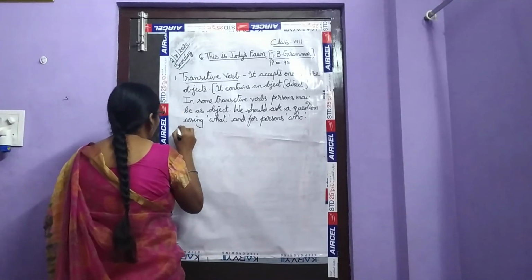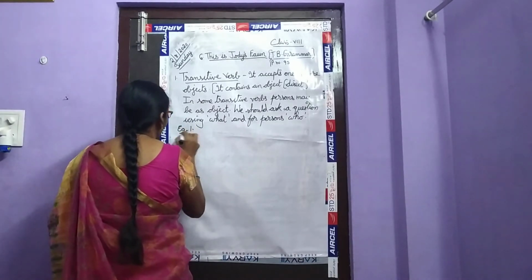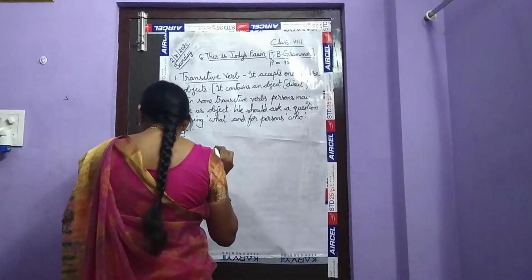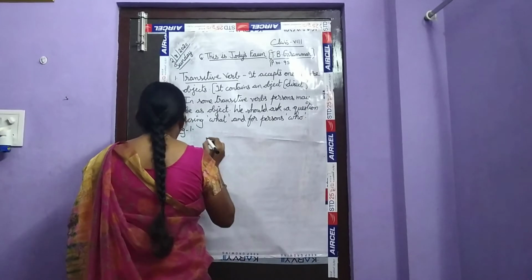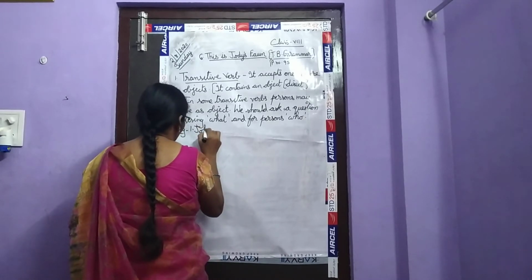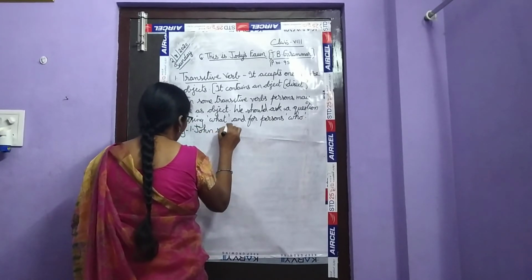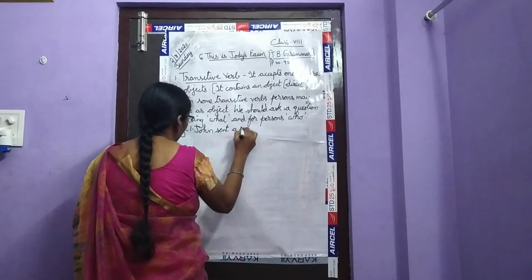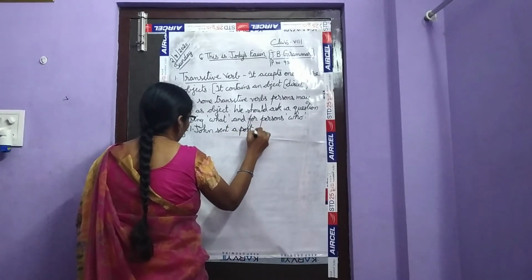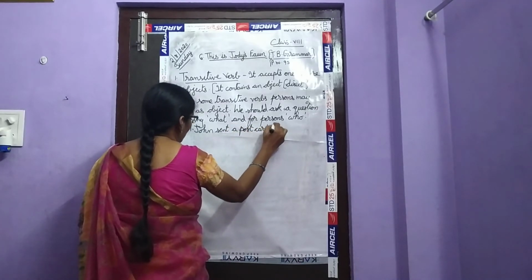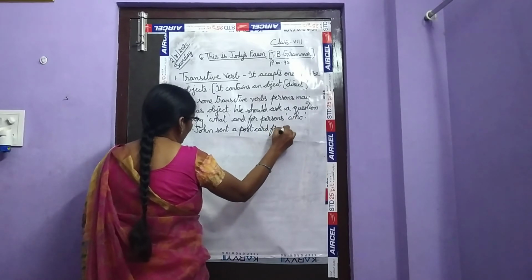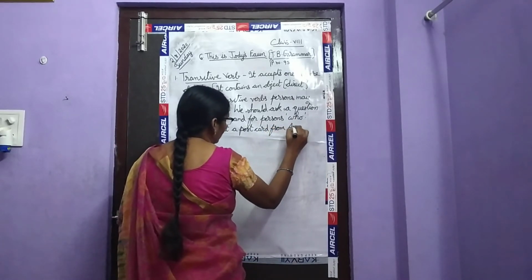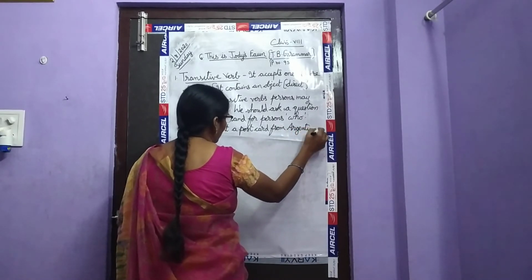For example, children, John sent a postcard from Argentina.